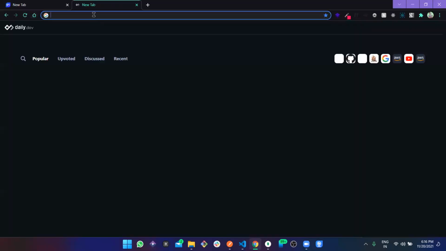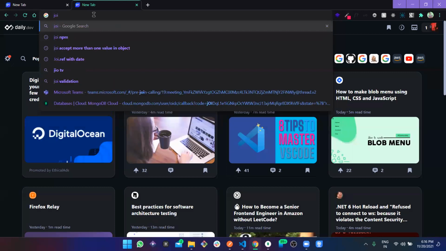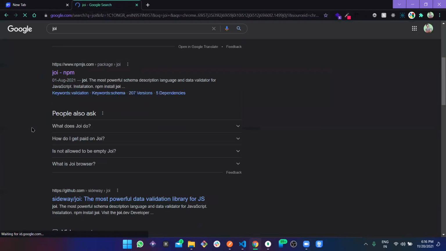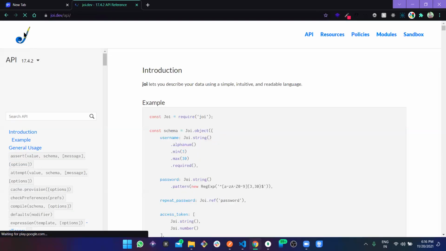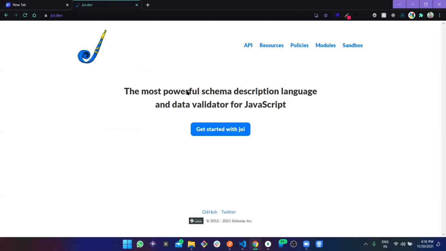What we do is we use Joi. Okay, so this is Joi, the most powerful schema description language and data validator for JavaScript. So we can use it anywhere else too.